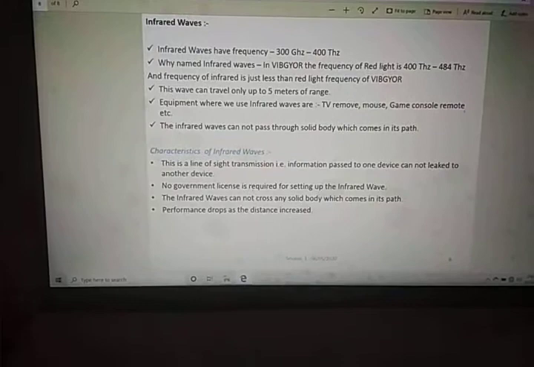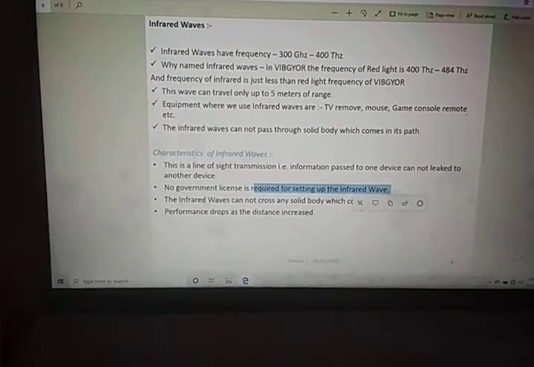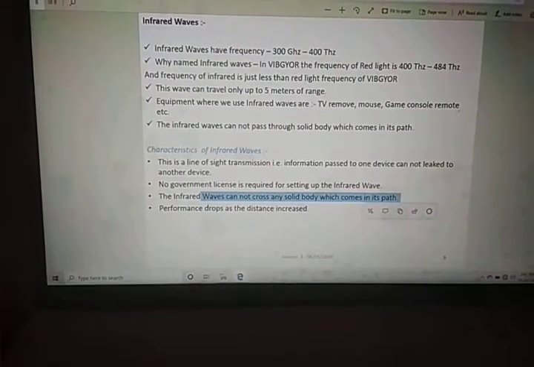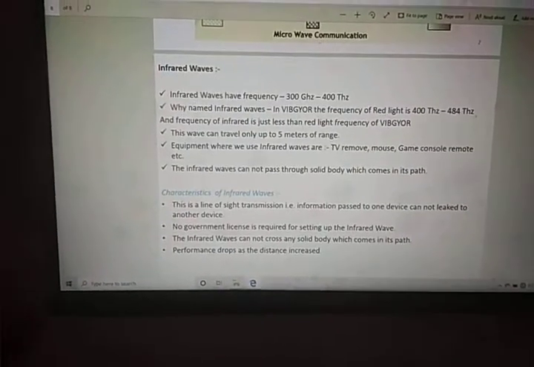No government license is required. There is no need of getting a government license. The infrared waves cannot cross any solid body, as I told before just now. Performance drops as the distance increases. As we go beyond 5 meters, the performance will get degraded.